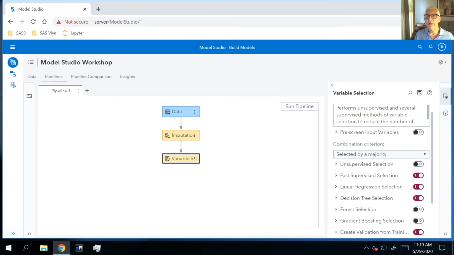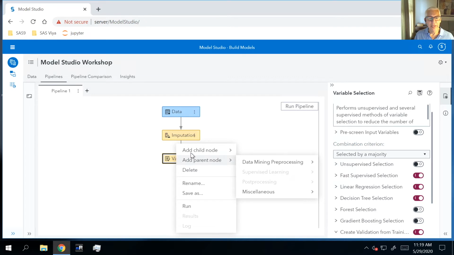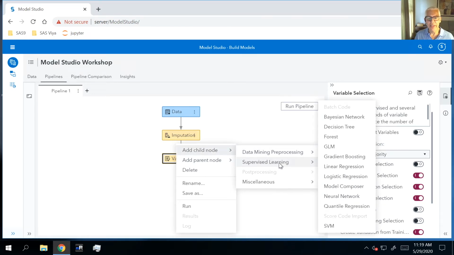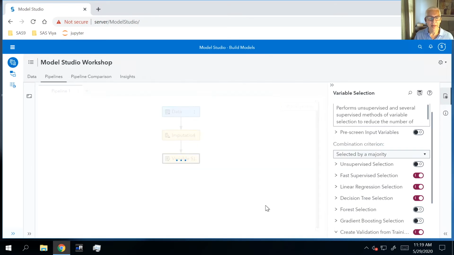The next thing that we want to do is add in our neural network. So underneath my variable selection, I'm going to do a right mouse click. I'm going to add a child node, and we're going to move into some supervised learning. I'm going to select a neural network. I'm going to add that onto my pipeline.